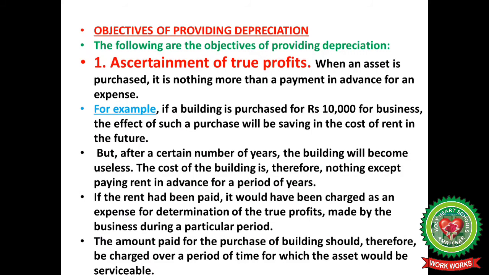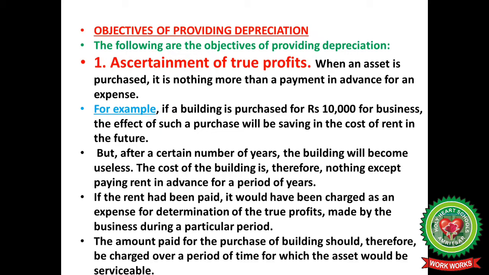First of all, ascertainment of true profits. When an asset is purchased, it is nothing more than a payment in advance for an expense. For example, if a building is purchased for $10,000 for business, the effect of such a purchase will be saving in the cost of rent in the future. But after a certain number of years, the building will become useless. The cost of the building is therefore nothing except paying rent in advance for a period of years.